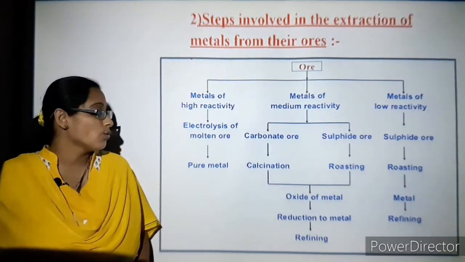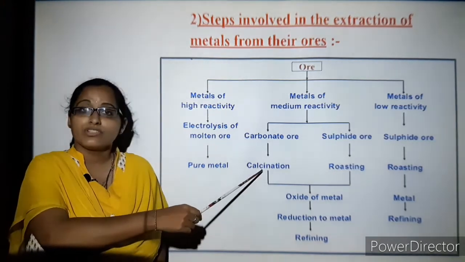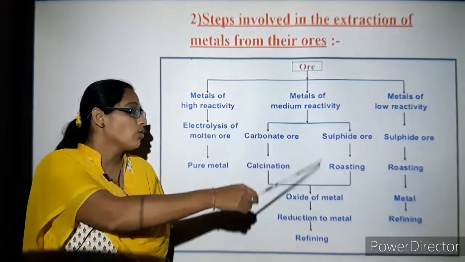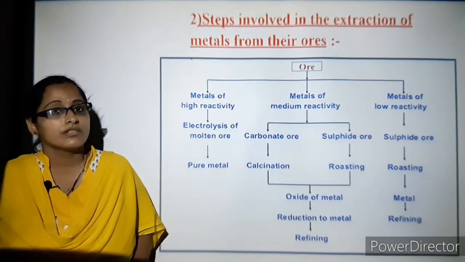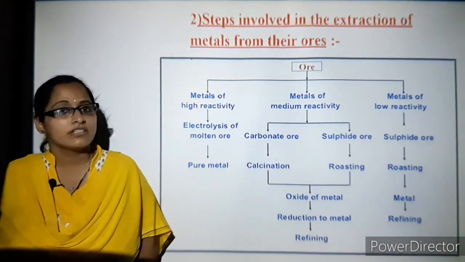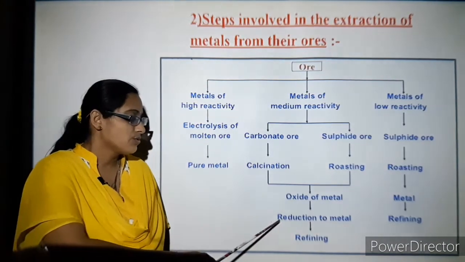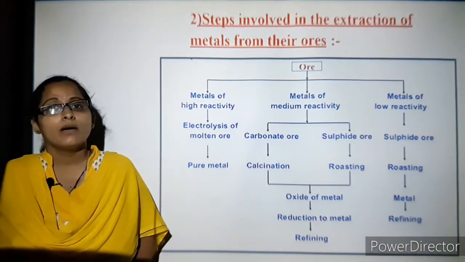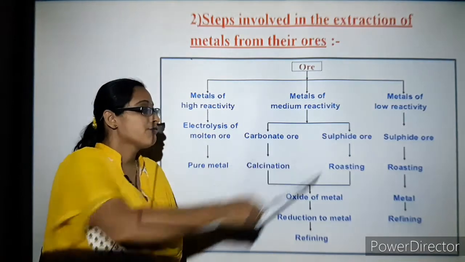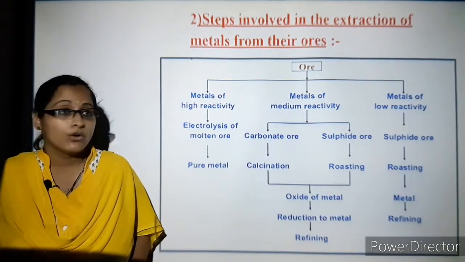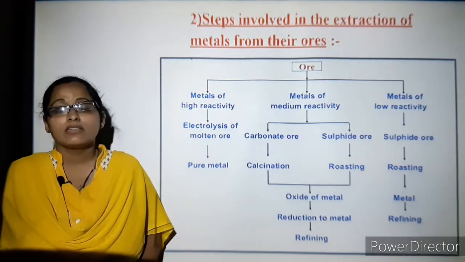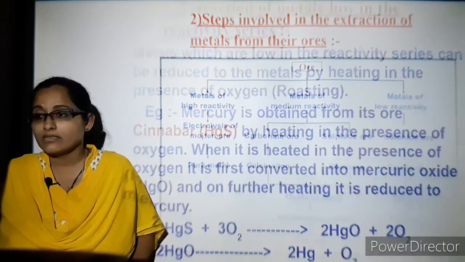From the carbonate ore we obtain the metals by the process of calcination, that is, in the absence of oxygen, and from sulfide ore we use the method of roasting, in the presence of oxygen. Finally we get the oxide of the respective metal, and from there we need to reduce it to the metal and finally refine the metal to get it in purified form. Last but not least are the metals of low reactivity. They are found as sulfide ores, and we can obtain them by the roasting method, and then follow with the refining process. So next.